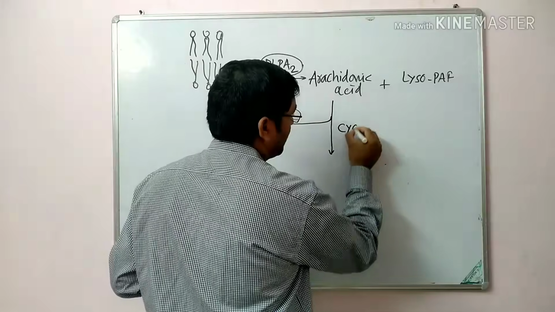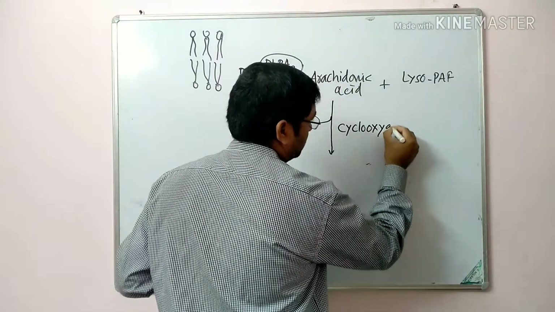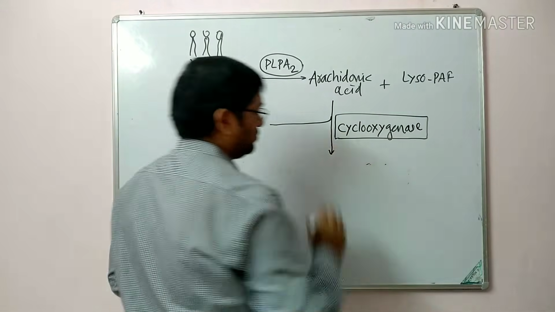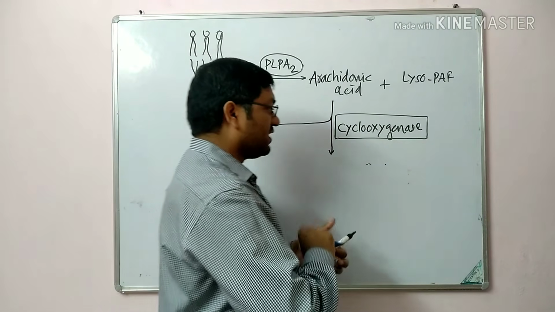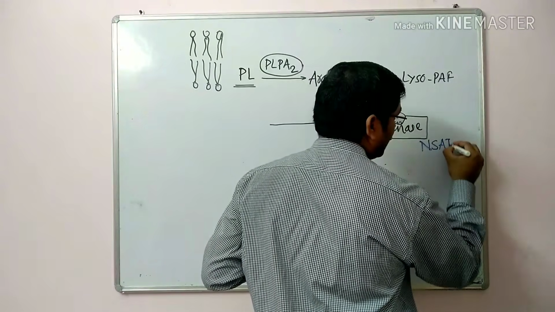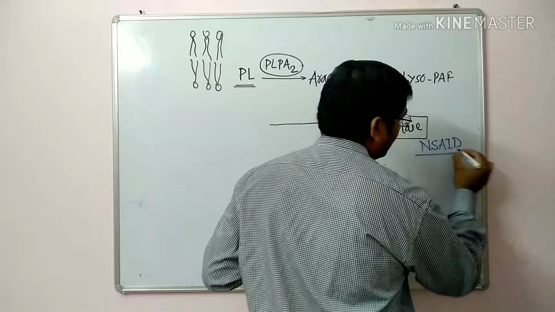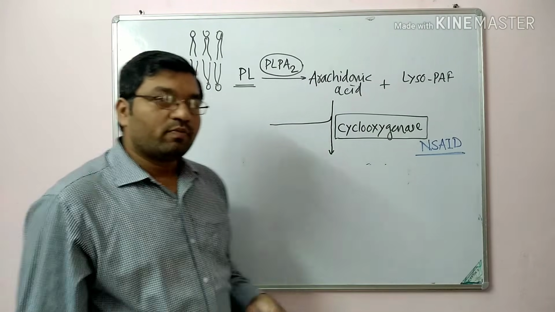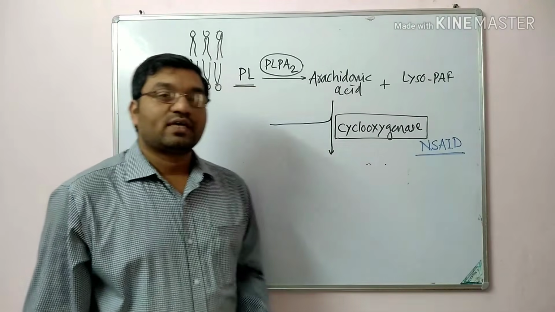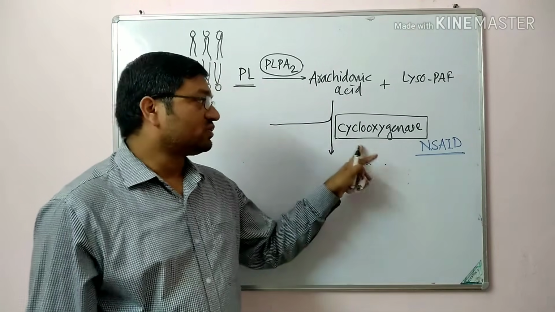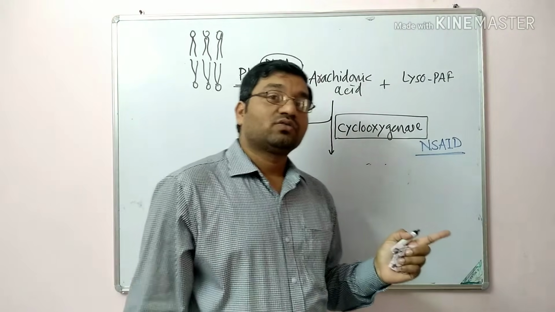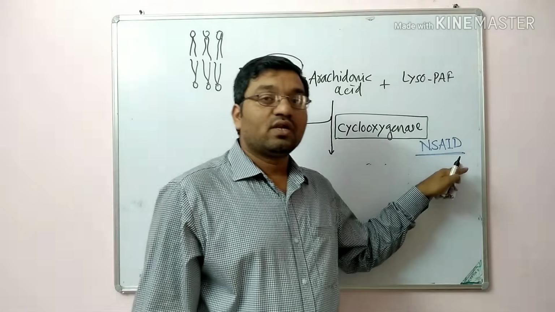Via the cyclooxygenase pathway, this one is the important target for the NSAIDs, non-steroidal anti-inflammatory drugs. For example, paracetamol, aspirin, ibuprofen, diclofenac. All these drugs act on cyclooxygenase. They inhibit both COX-1 and COX-2, cyclooxygenase 1 and 2. There are two types of cyclooxygenase. The first one is the constitutive type, that is COX-1, which is inhibited by nearly all NSAIDs.